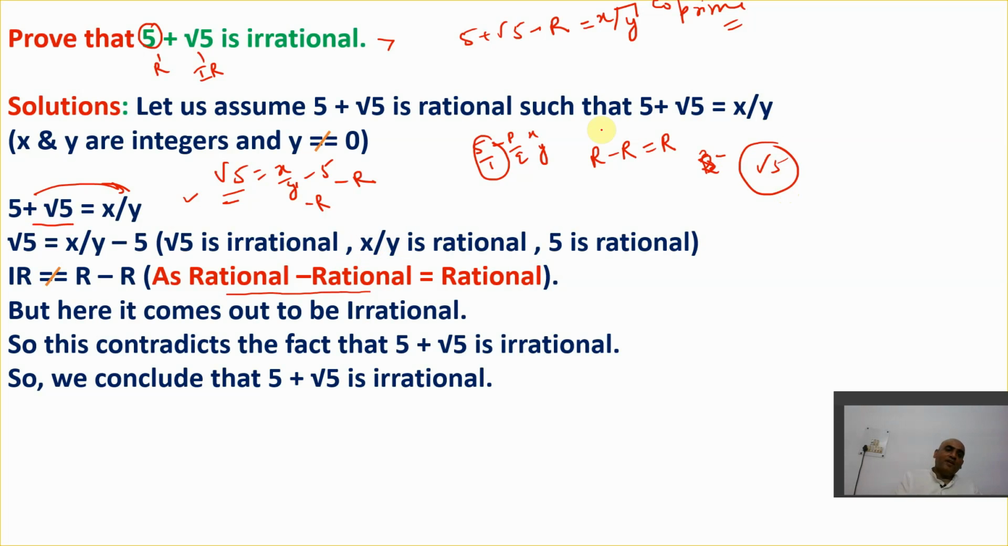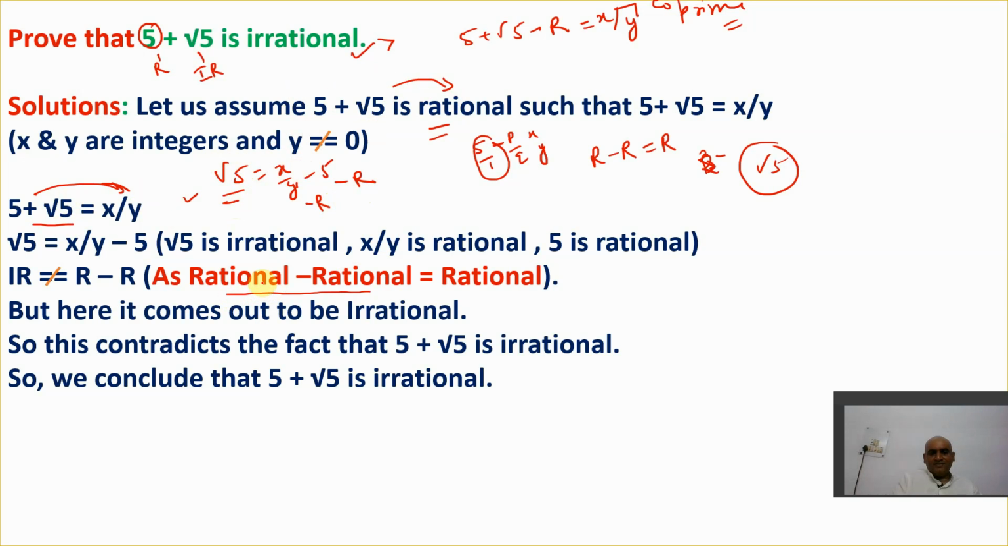That means whatever we have contradicted, whatever we thought, that 5 plus root 5 is rational, we assumed it in the wrong way. So if it is not rational, it is automatically irrational. I hope you get this point, because we assumed it's rational, and we got a contradiction. So we take this x upon y here, and we know this.